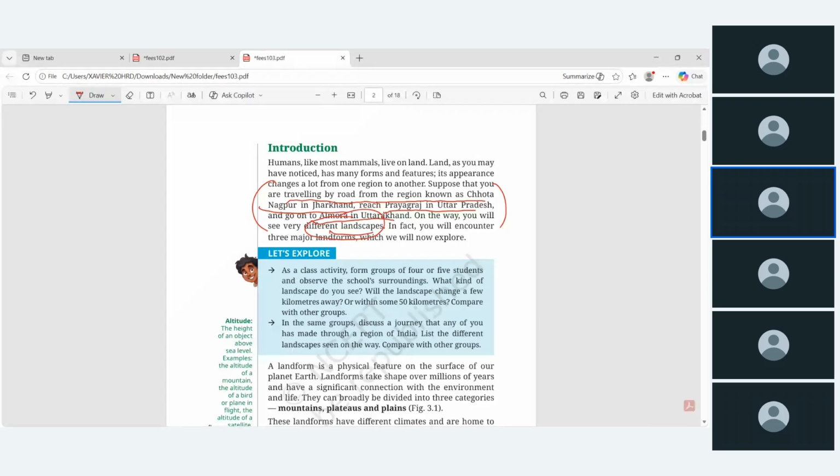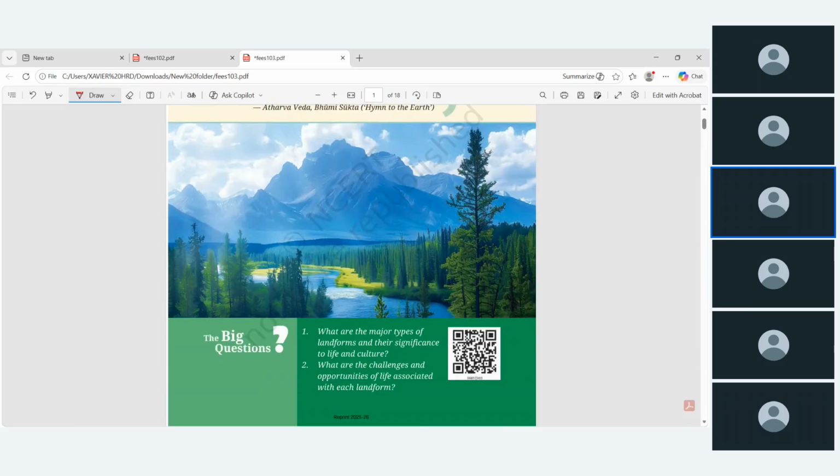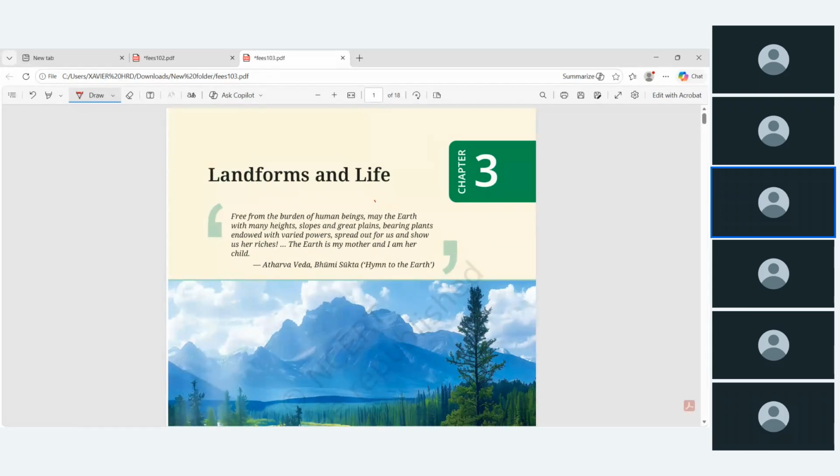So how these landforms are formed, what actually it is, this is what this topic gives. That is why in the beginning I named it landform and life. And as usual they have started with one quote from the Atharva Veda.